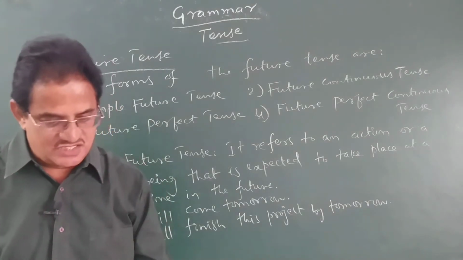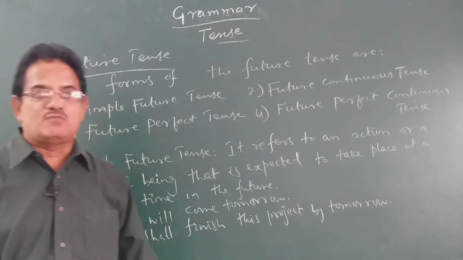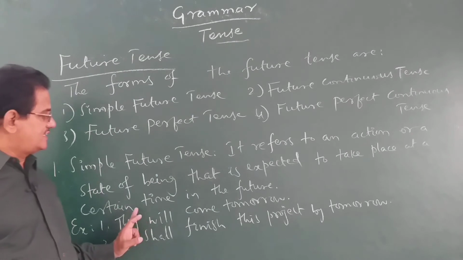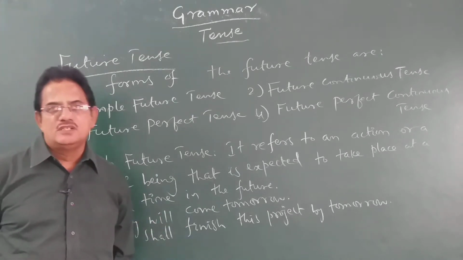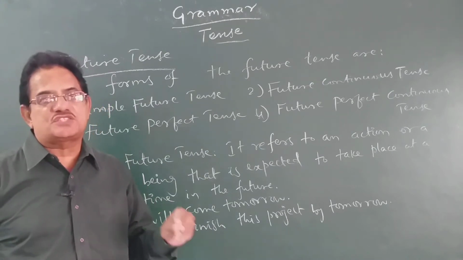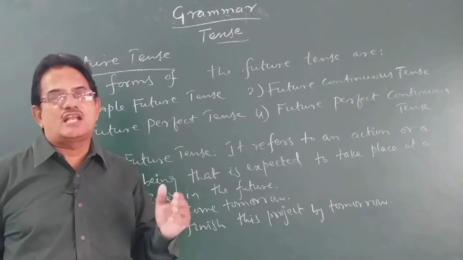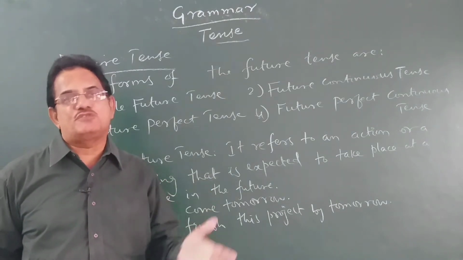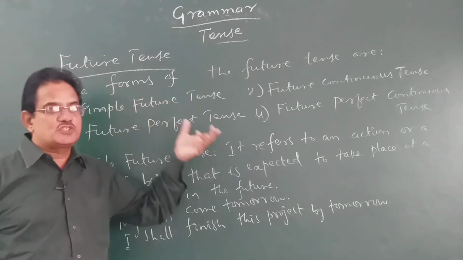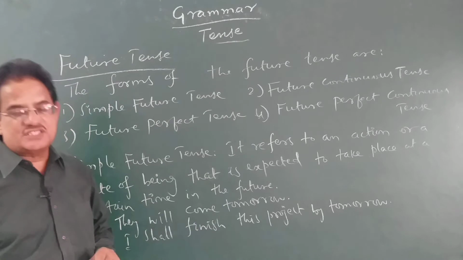All the future actions or all the future tense forms contain the words either will or shall. So wherever or in whichever sentence you find the words such as shall or will, you can refer to them as actions that are going to take place at some time in the future. And how these different forms are used for different purposes to talk about the future, we are going to discuss now in this class.